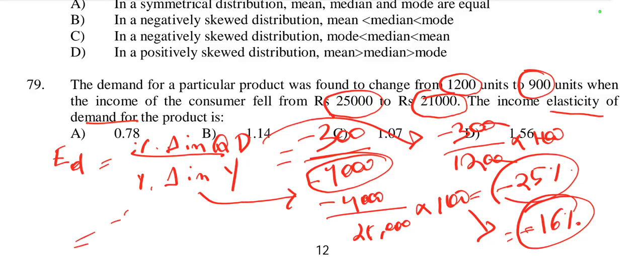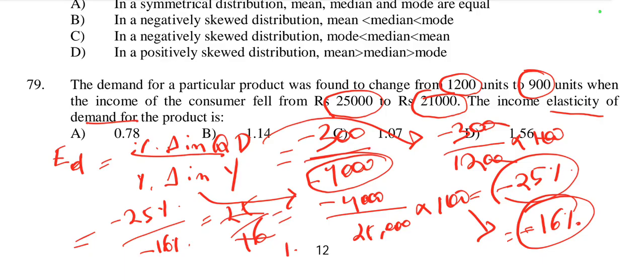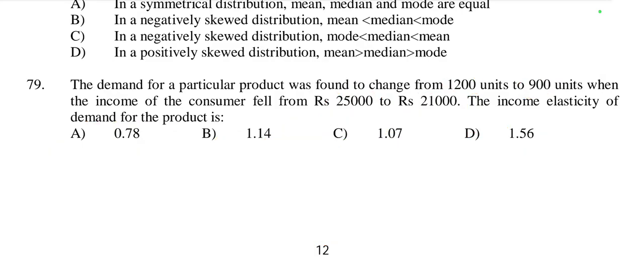So minus 25% by minus 16%, that is minus 25 by 16. We take the modulus value, because there is a negative sign. So 25 by 16, if we divide, is approximately 1.56. So here option D is right, 1.56.